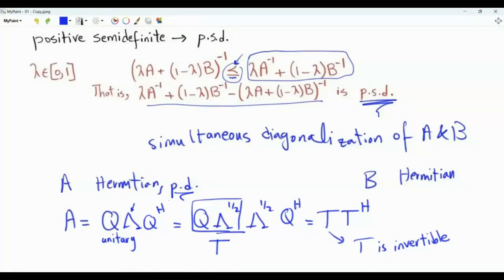This is the reason we have the condition that A is positive definite. If A is positive semi-definite, then one or more eigenvalues are 0, so the matrix lambda will not be full rank, and T will be rank deficient. By insisting that matrix A is positive definite, matrix T is an invertible matrix.